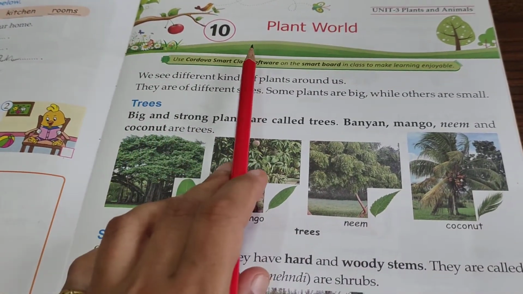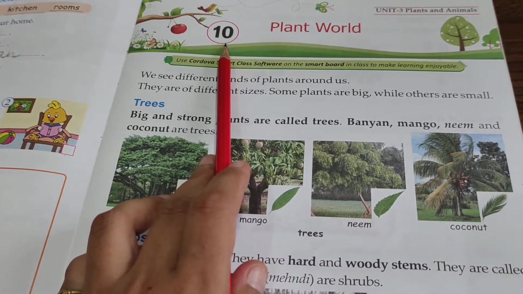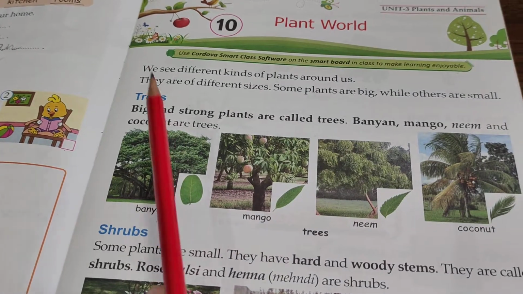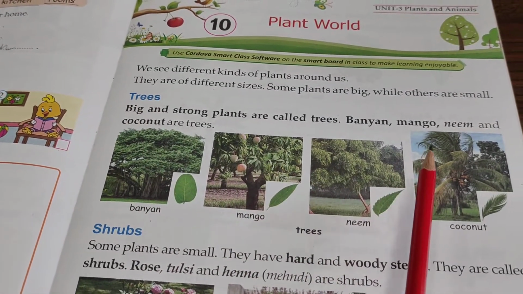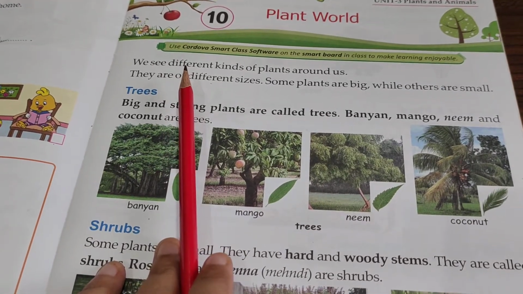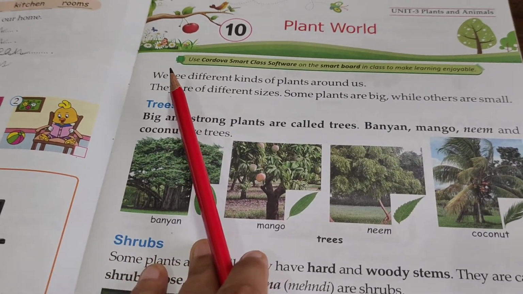Okay, so today we are going to study chapter number 10, Plant World. In this we are going to study how many types of trees, how many types of shrubs, and how many types of herbs there are. Okay, so please listen to it very carefully.